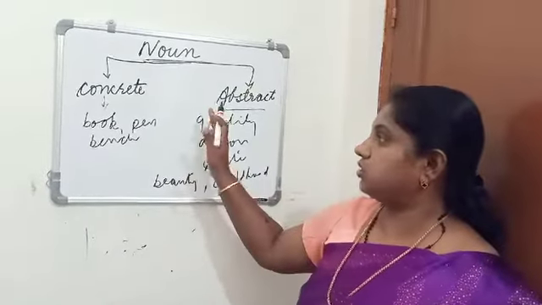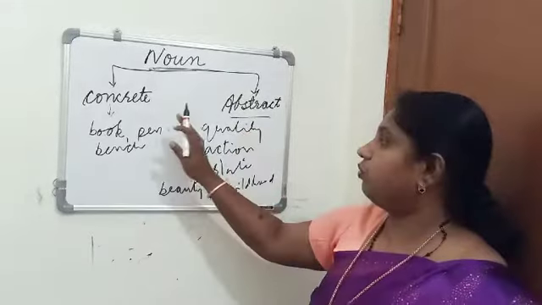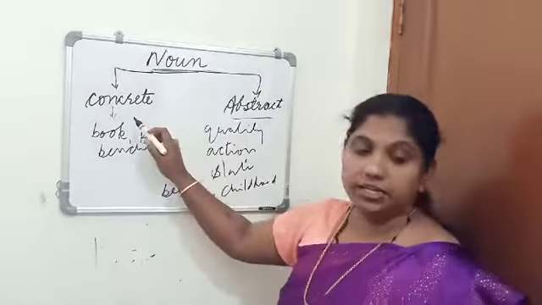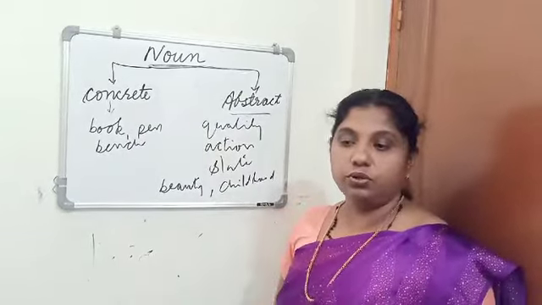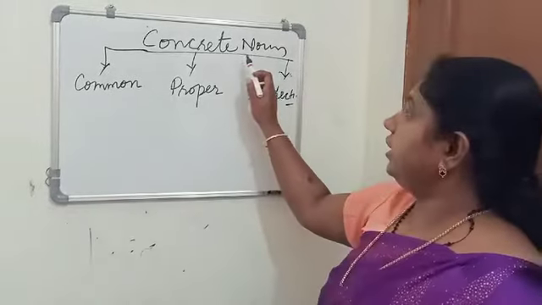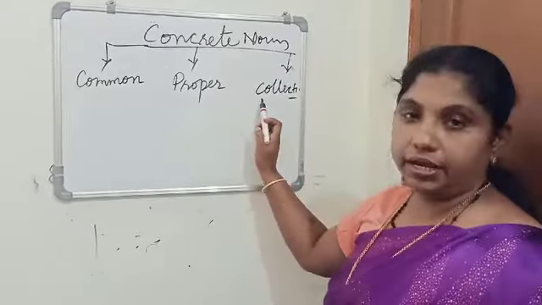So we have seen what is a noun, and the nouns are mainly divided into concrete noun and abstract noun, and what is a concrete noun and what is an abstract noun. Next we have this concrete noun. Again we can divide it into three: common noun, proper noun and a collective noun.